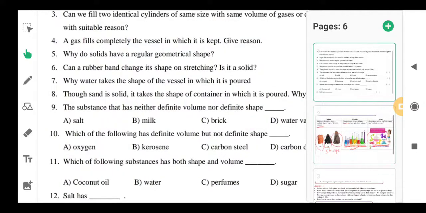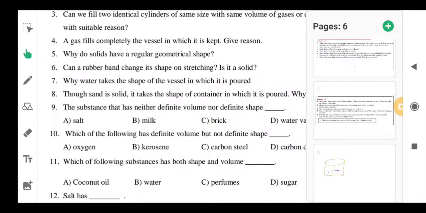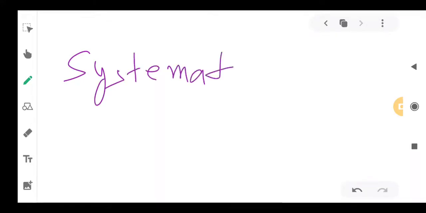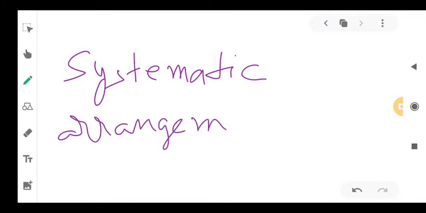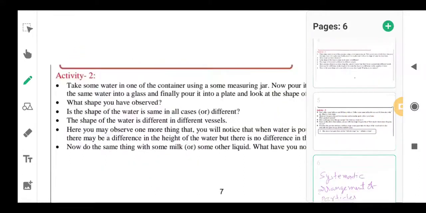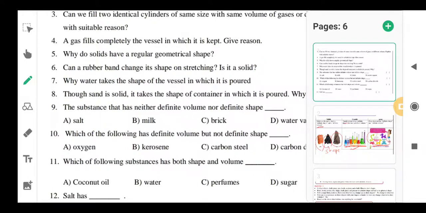So, we have to write that the solids have the regular geometrical shape because of systematic arrangement of the particles. Okay, this is your answer for the fifth question.